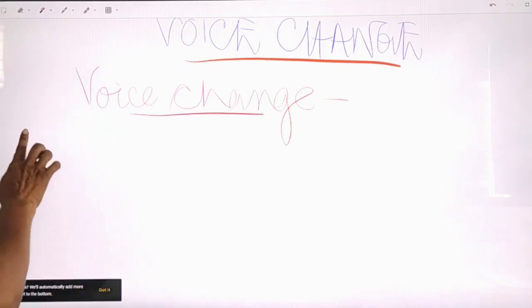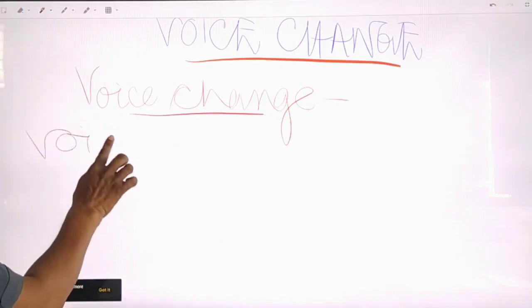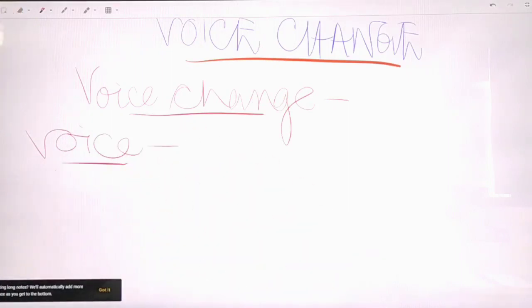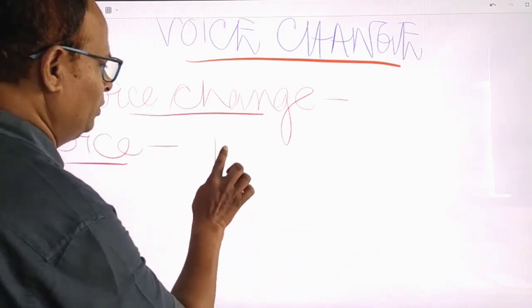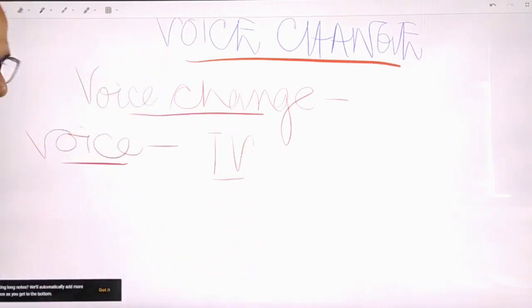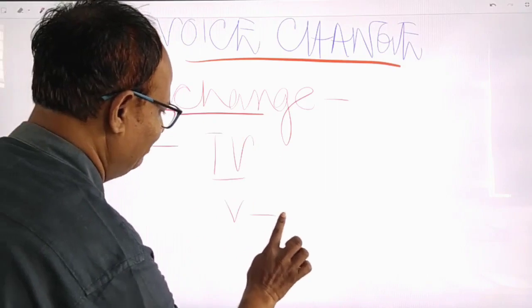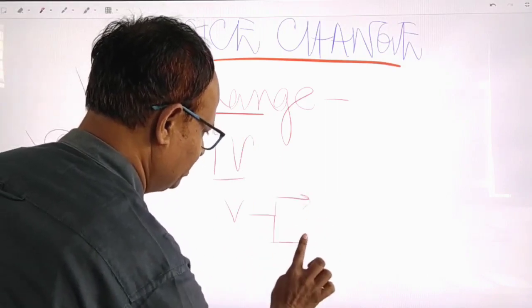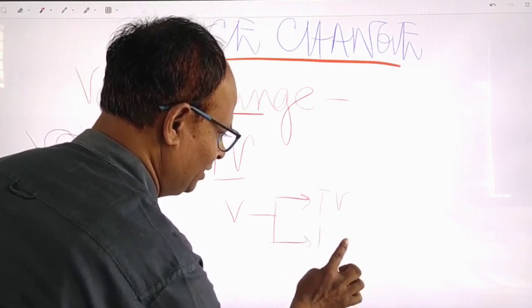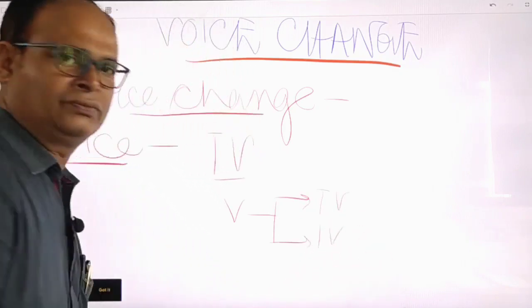First, my dear children, let us see what is voice. Can you tell what is the voice? Voice is related to transitive verb. Have you heard of transitive verb? So, verb is having two forms. One is transitive verb, another one is intransitive verb.